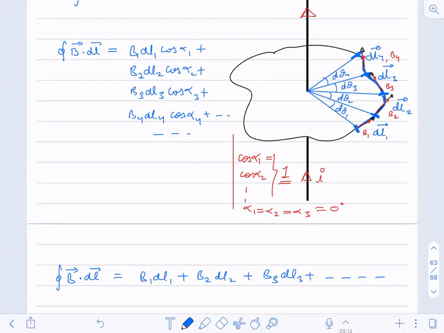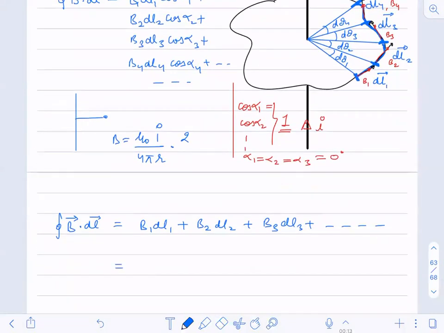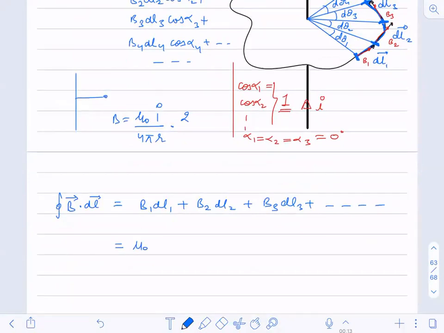Suppose this is an infinite wire and this is the point. How did you calculate the magnetic field? B is equal to mu naught I by 4 pi r, into 2. Why? Because for sine of phi 1 and sine of phi 2, phi 1 and phi 2 become 90 degrees. That's why this 2 is coming. The same way I'm writing it over here: the value of B1 is mu naught 2I divided by 4 pi R1.